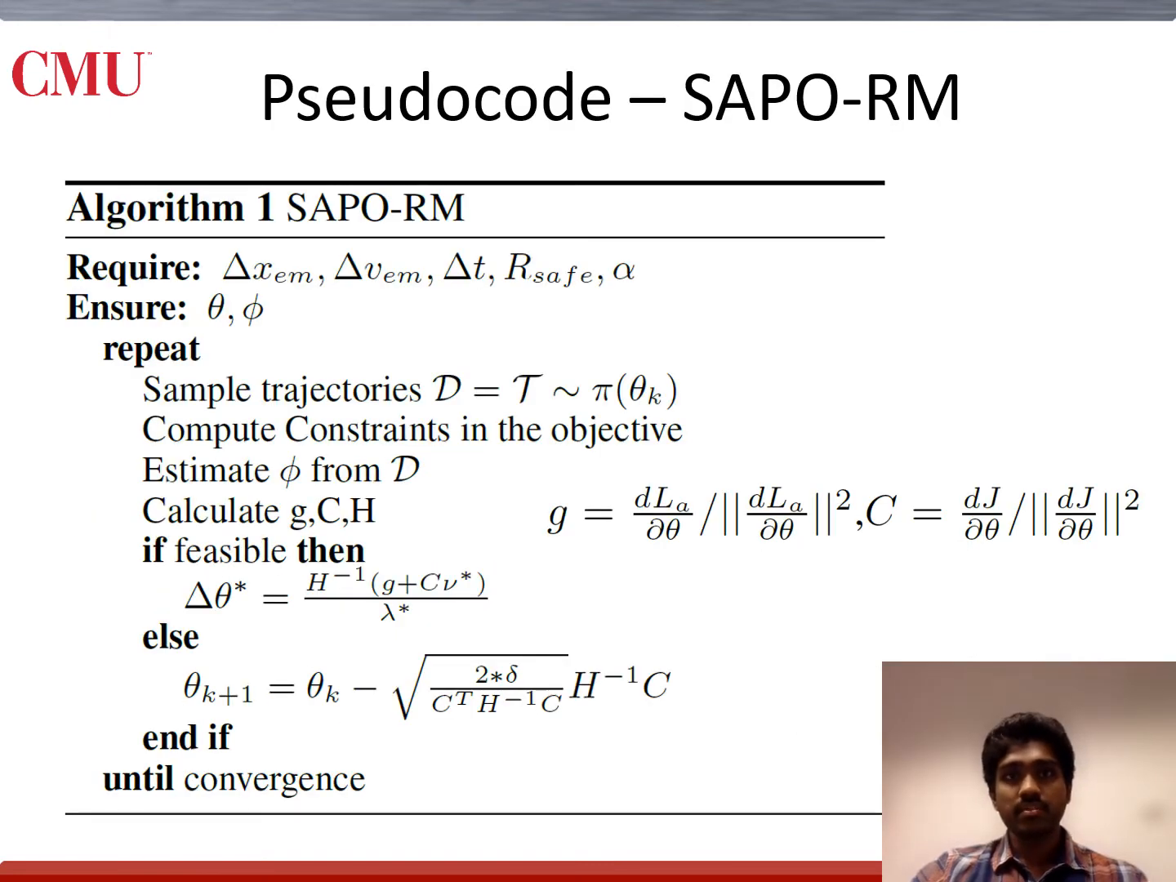Combining the elements of the previous slides into a concise form, we arrive at the pseudocode of the algorithm. This has a similar framework of converting the optimization to its dual and solving it, as also seen in the CPO framework. And when there isn't a feasible solution, we look at the line search criterion. More details about the algorithm are mentioned in the appendix of our paper.